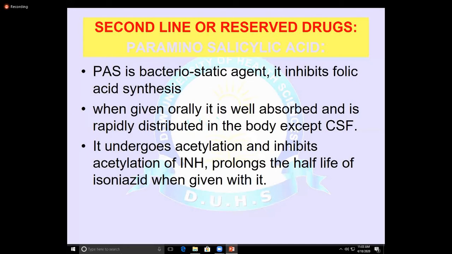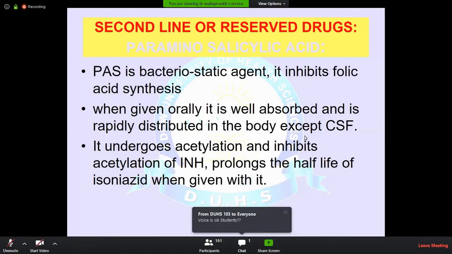The first drug is para-amino salicylic acid. It is structurally similar to the sulfonamide. So like sulfonamide, para-amino salicylic acid competitively inhibits the folate synthetase enzyme.